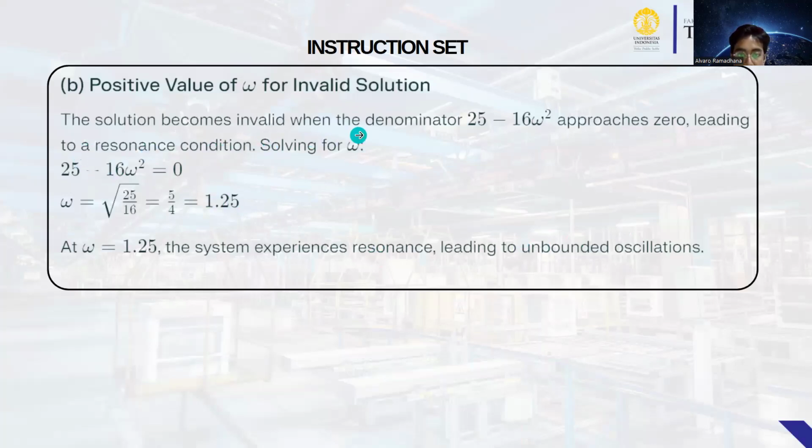Okay, next B, positive values of omega for an invalid solution. The solution becomes invalid when the denominator 25 - 16 omega^2 approaches zero, leading to a resonance condition. Solving for omega, 25 - 16 omega^2 = 0. Okay, and then at omega = 5/4 = 1.25, the system experiences resonance, leading to unbounded oscillation.